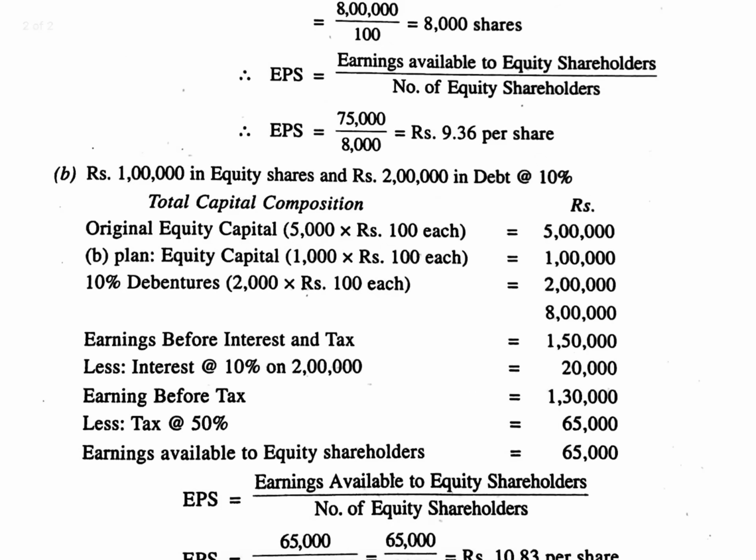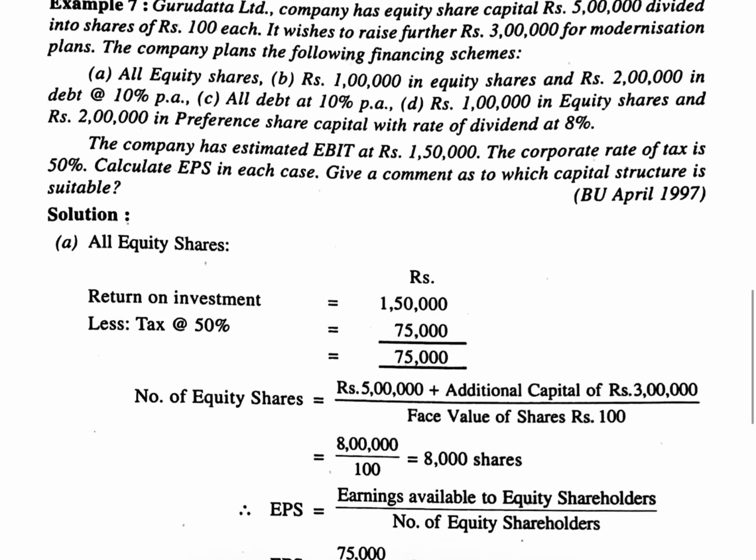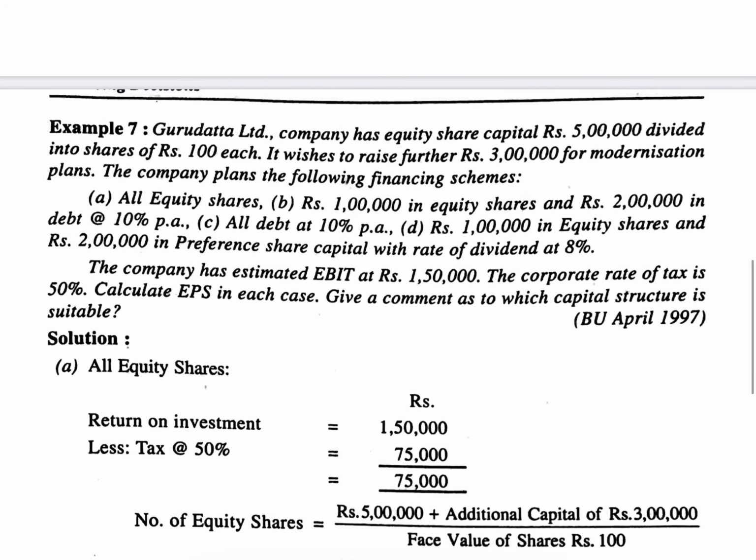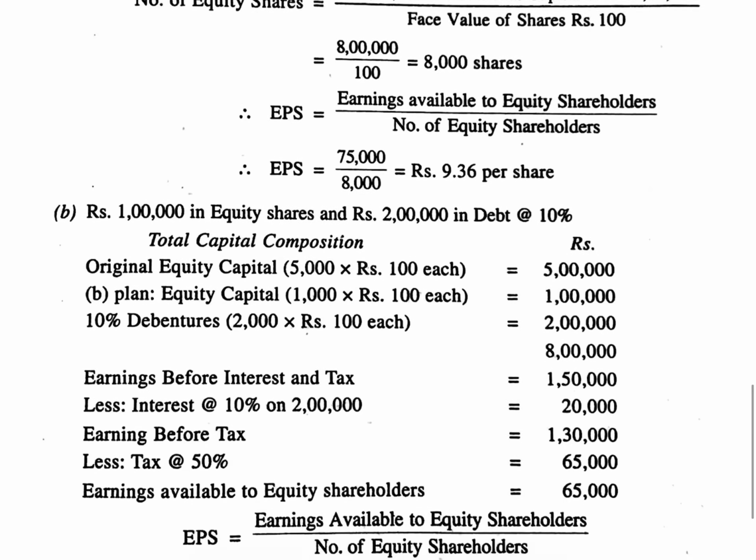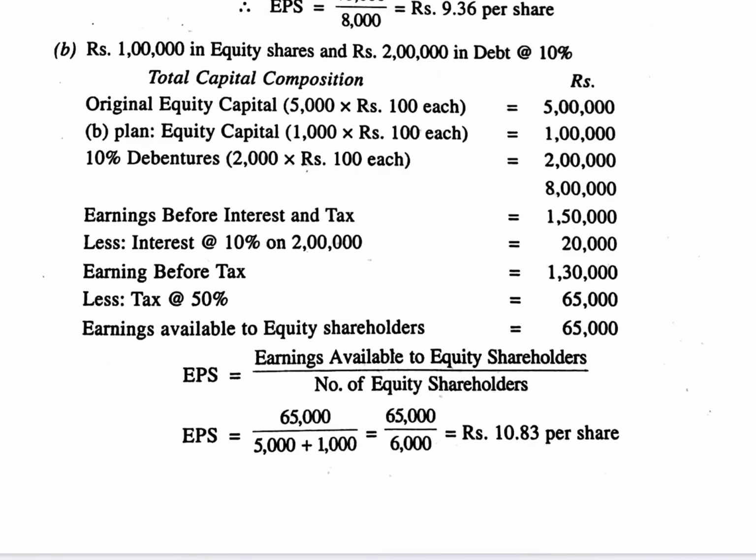First, here return on investment is nothing but EBIT. Why? I explained in the previous plan where return on investment was EBT, because in the composition of the capital of the company there were no debts, but here there is some amount of debt. So the return on investment will become EBIT, earning before interest and tax. This will remain constant whether the plans change or not. This EBIT remains the same, 1,50,000.